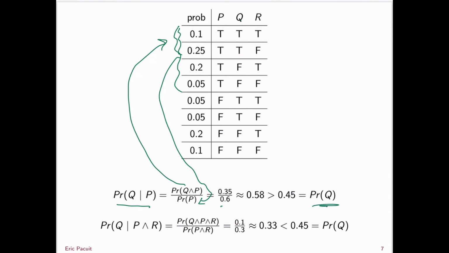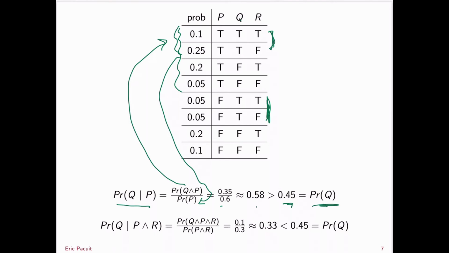So does P raise the probability of Q? Well, Q is true in the first two rows here, and then these two rows right here. So the probability of Q is 0.05 plus 0.05, which is 0.1, plus 0.25, which is 0.35, plus 0.1, which is 0.45. So in fact, P does raise the probability of Q. P is positively relevant to Q. So the probability of Q is 0.45. When you suppose P is true, then the probability of Q raises to 0.58.